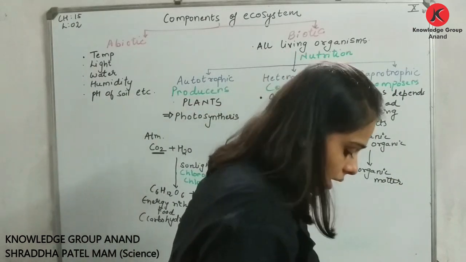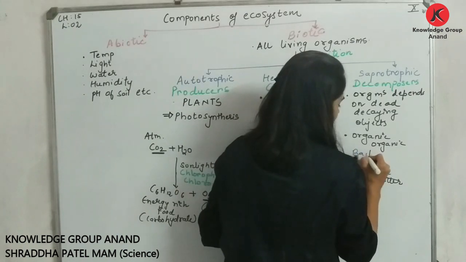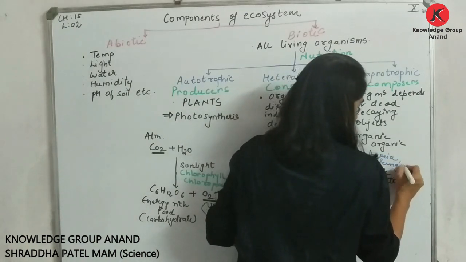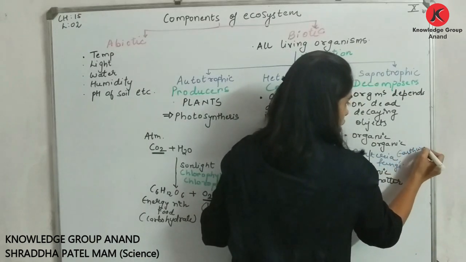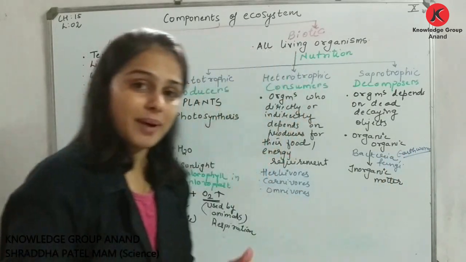Okay, let me write some example of decomposers जो आपको अच्छे से पता है. Bacteria, right, fungi, even earthworm comes under your decomposer category. Am I clear?